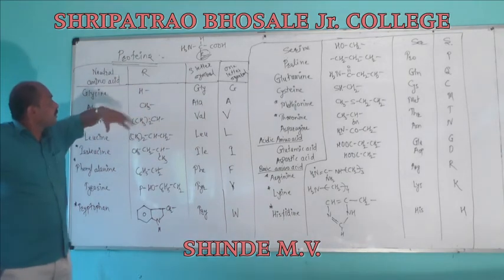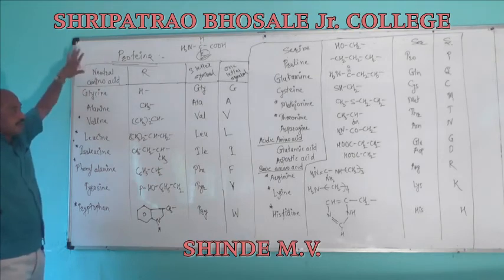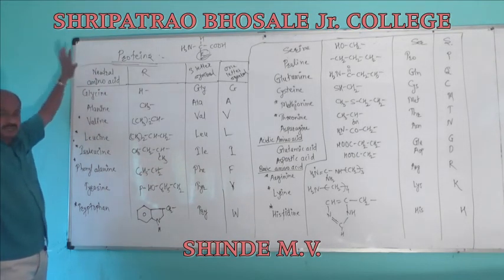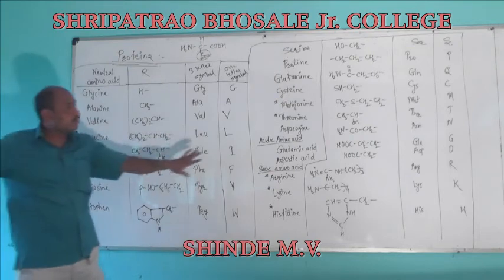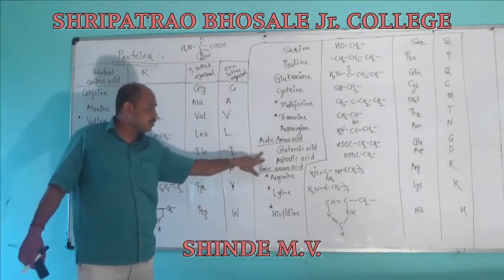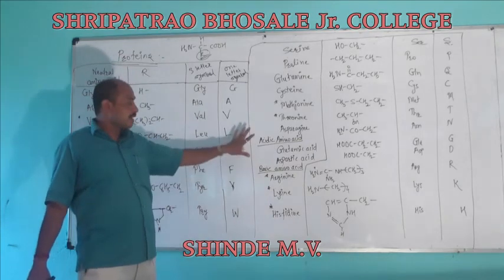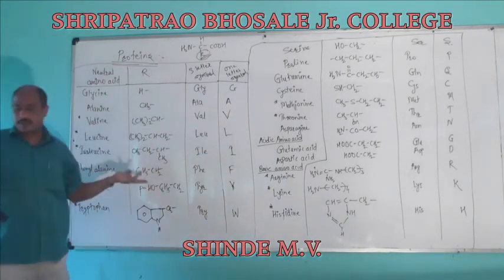So this is the table of the amino acids. Here are about 20 well-known amino acids. I am writing them here: glycine, alanine, valine, leucine, isoleucine. These are the neutral amino acids, and these two are acidic amino acids. These three are basic amino acids, and the asterisk-marked amino acids are the essential amino acids.